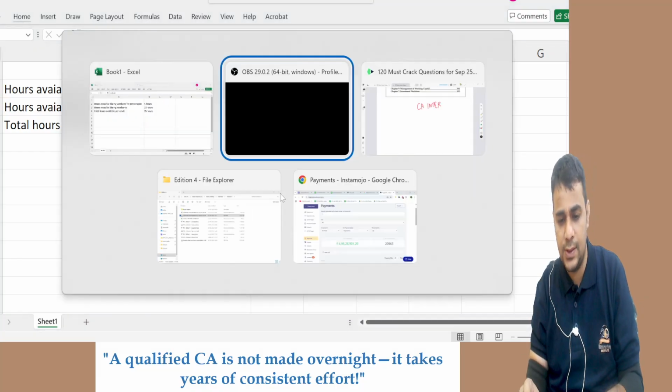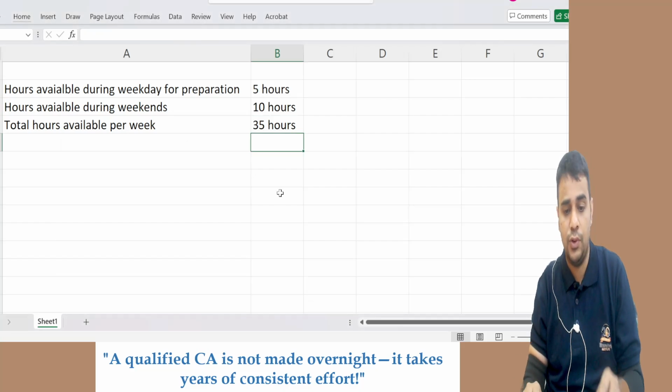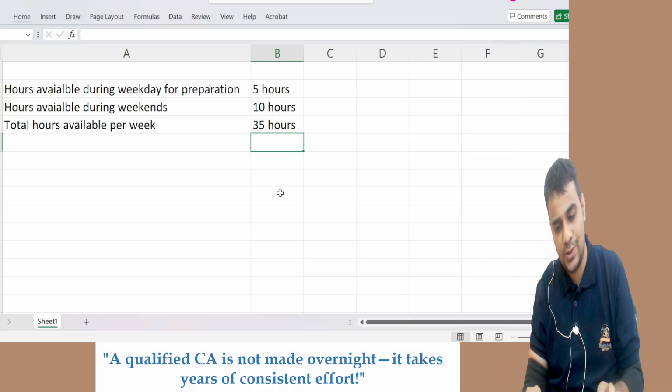It depends whether you have college and other commitments. If you do not have college and other commitments, then you can spend more time also. So I'm just giving a random number. You can then decide what numbers you want to work with. But these are the numbers: 5 hours, 10 hours, it becomes 35 hours.